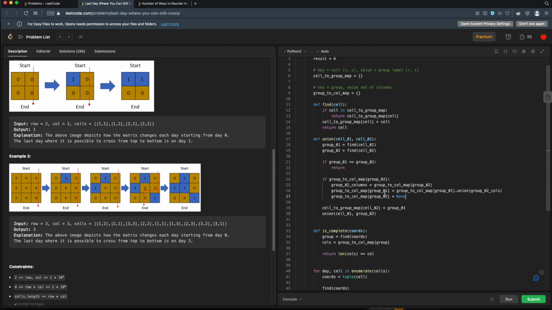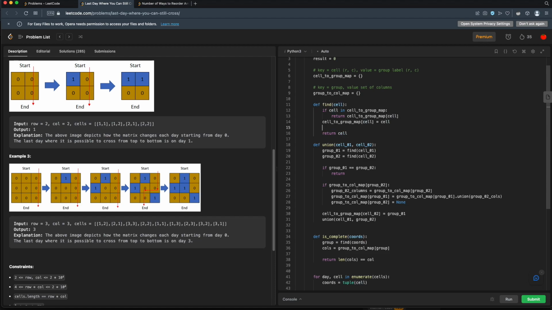Now we don't have an initial set to begin with, so we'll actually have to create a set up here. All right, so when we create this cell, then we need to create a column map for this cell. And that will just be a set, and that set actually needs to contain this cell's column. So that's this cell at index 1. And we have to wrap it in a list because a set requires an iterable. Oh man, that is super ugly.